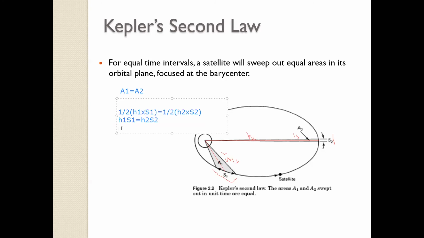Ma'am, if we are considering a triangle, we cannot use that formula with respect to sine, because this is a scalene type of triangle. All the sides are also not equal from the figure. No, we are assuming.